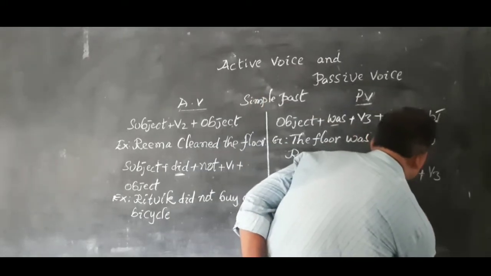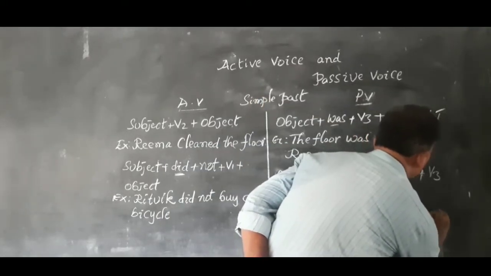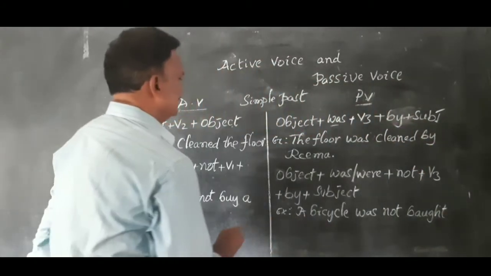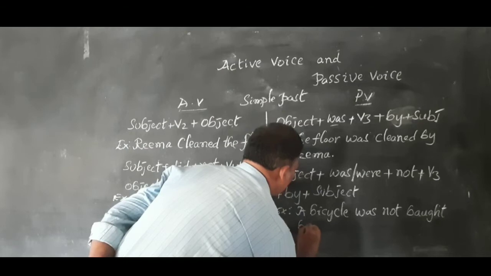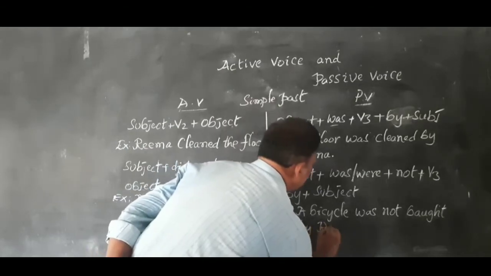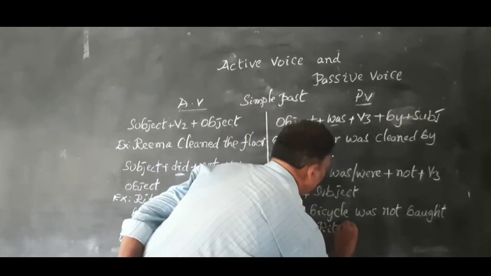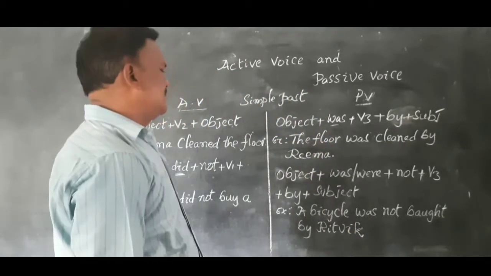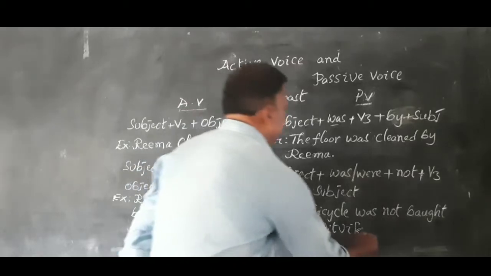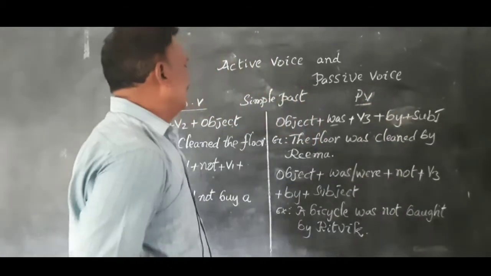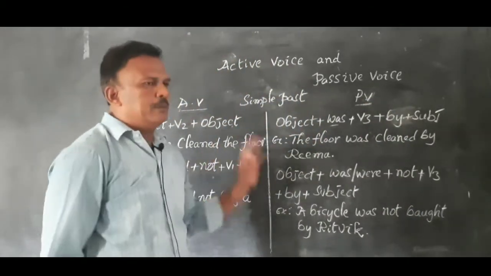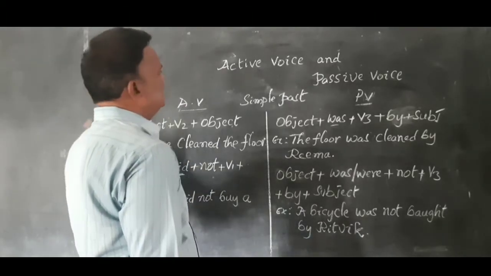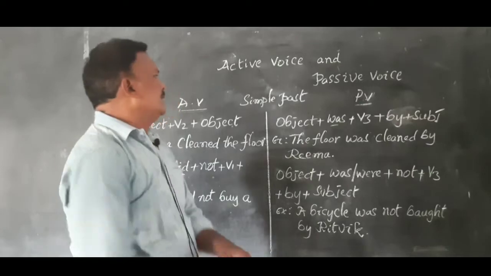Was not bought by Ritvik. A bicycle was not bought by Ritvik. Like this, we can convert simple past sentences from active voice to passive voice.